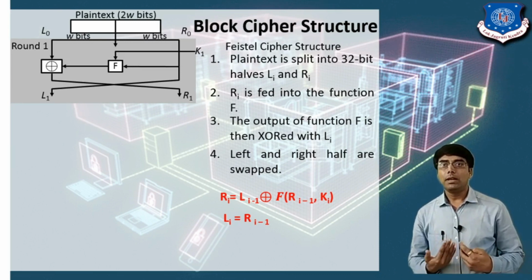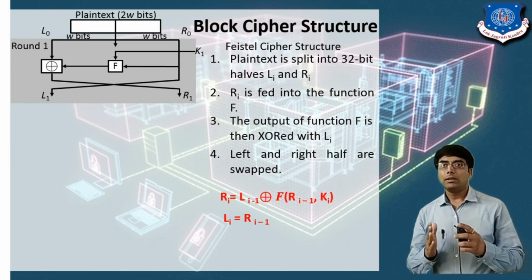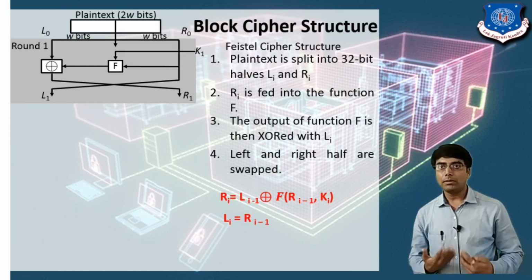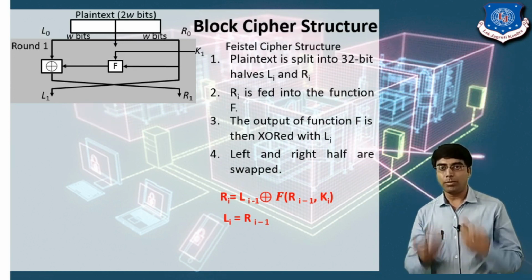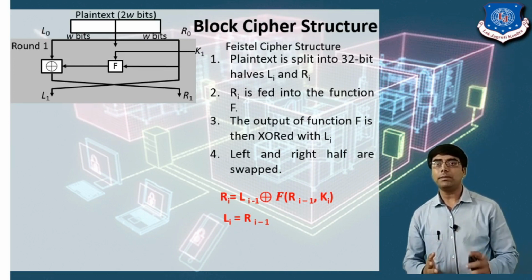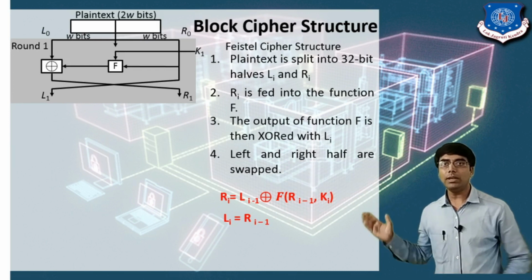In each and every round we are performing a computation and a permutation. Permutation means rearranging the bit positions.